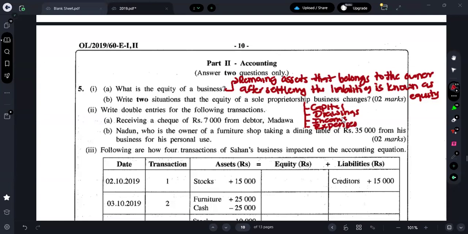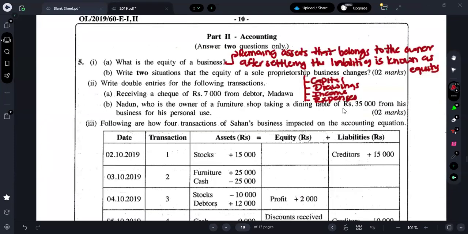Okay. Next one is what? Write the double entries for the following transaction. Receiving a cheque of rupees 7,000 from debtor Madhav. So if we are receiving a cheque of rupees 7,000 from debtor Madhav, can you people tell me?